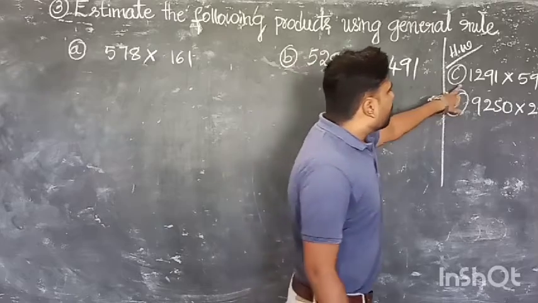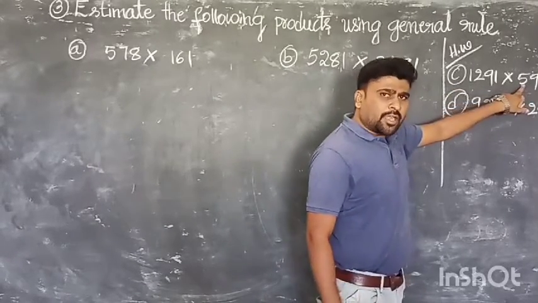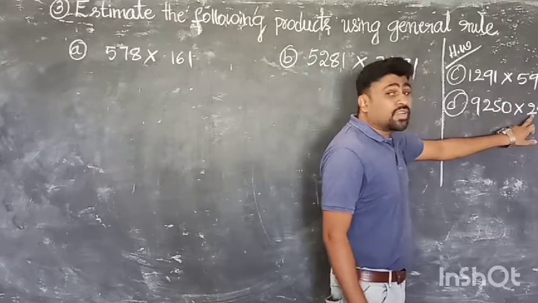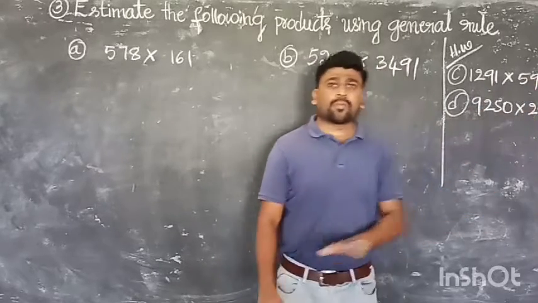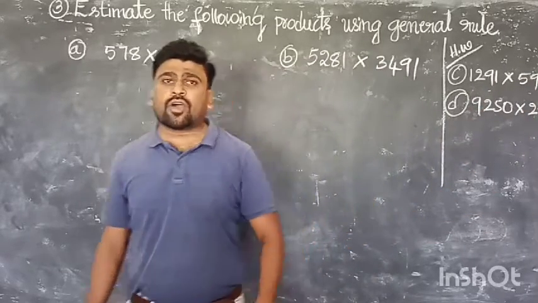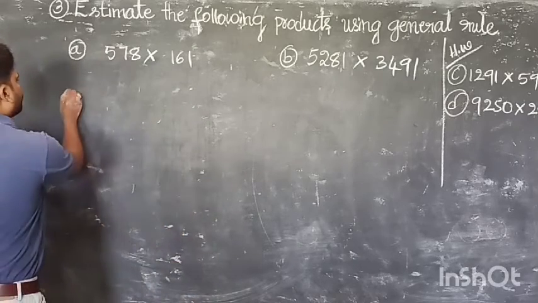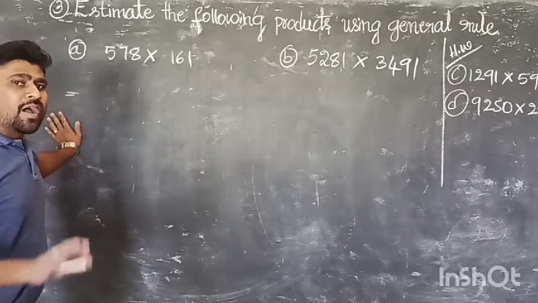See here. Again we have to round off for 1000 plus. Here we have to round off for 100 plus. Here we have to round off for 1000 plus. In this last one we have to round off for 10 plus. Because no 100 plus, no 1000 plus. That time you have to round off for 10 plus. Now need to observe it. Same as it is. Here no 1000 plus. That means you have to round off for 100 plus.